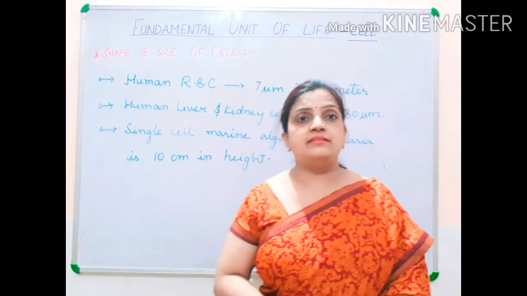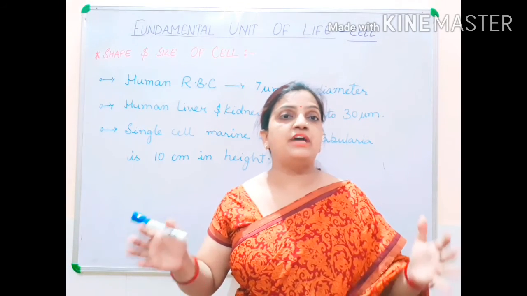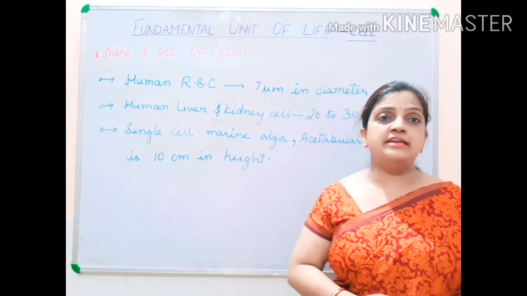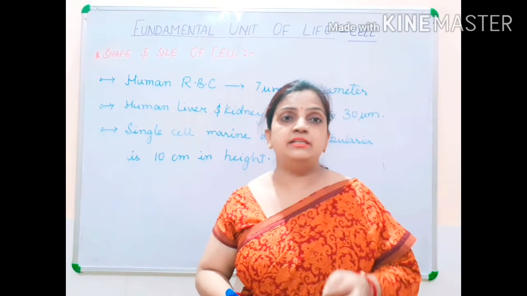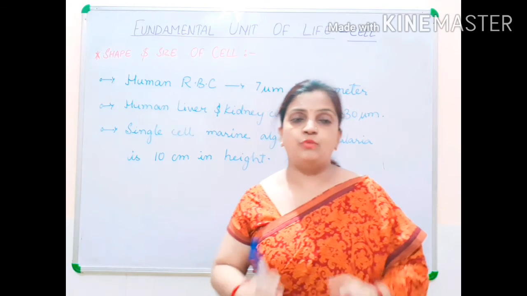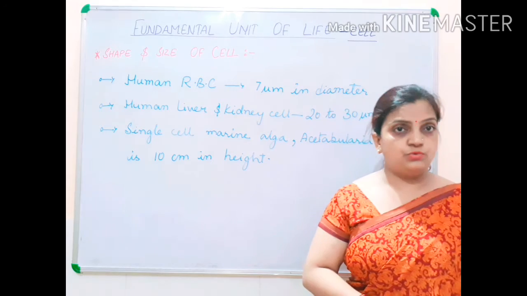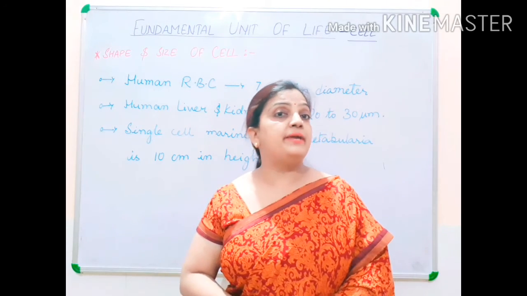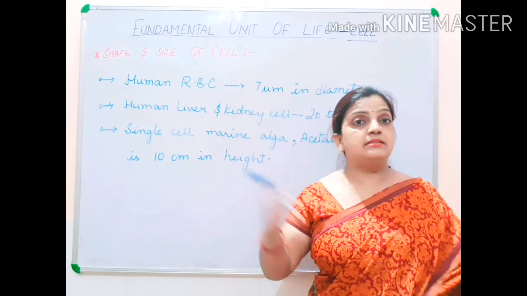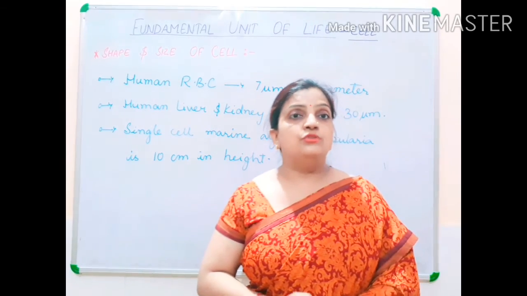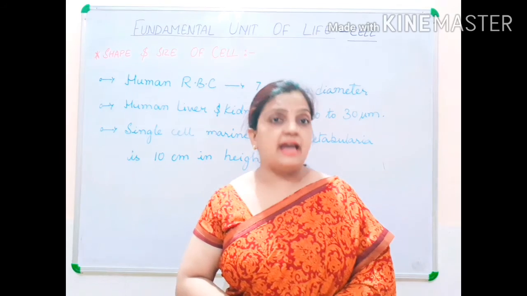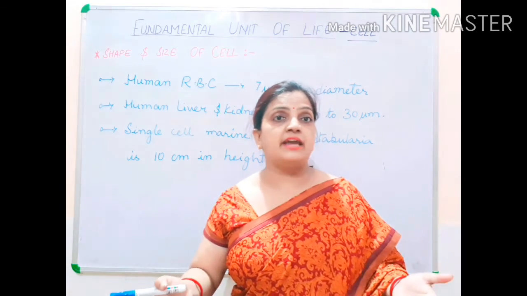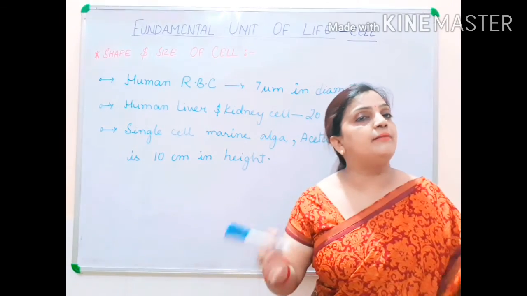It doesn't mean that the cells are very big so the animals are bigger, and the cells in a small animal are very small, like your rat, mouse. If I take the example of an elephant, the elephant is the biggest animal. This elephant has a large number of cells. They are larger in size because they have more cells.